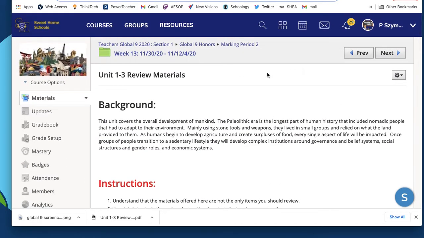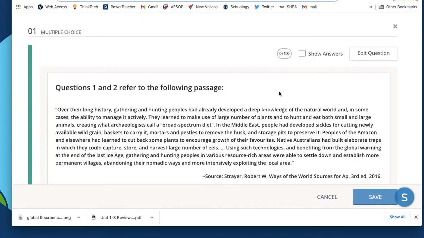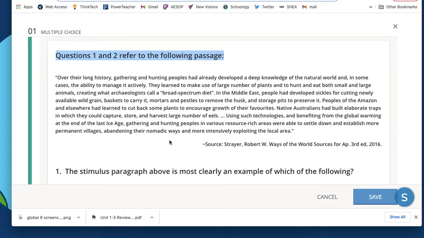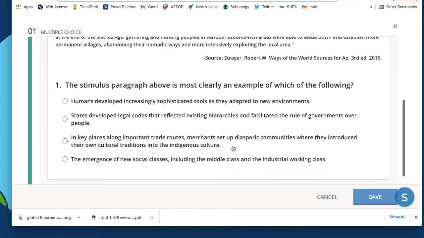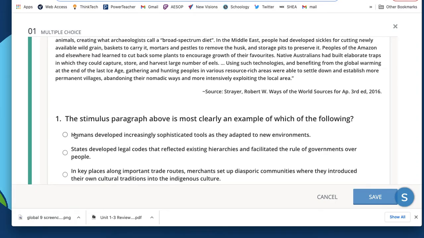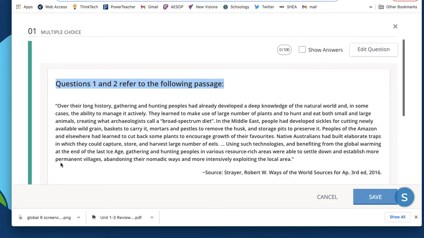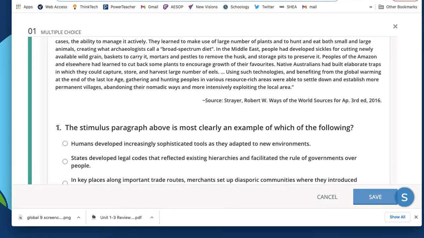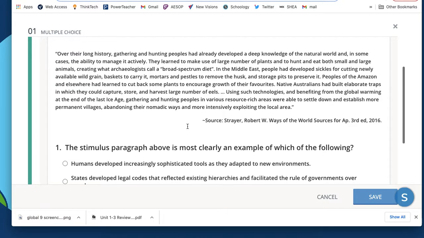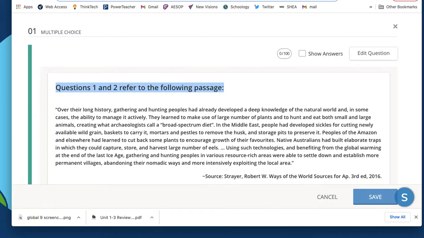So let's take a look at one question together just to show you the stimulus-based question, how it's going to appear. So you'll see at the top, it's telling me that this question is going to refer to 1 and 2. And here's the passage. And then here's the question. You'll see the font changes size a little bit. But as you go through and you click on each of the points here, you'll be able to move on. And if I went to the next question, because it's 1 and 2, it'll say the exact same thing up at the top, and then I'll see down at the bottom number 2 with whatever question that happens to be. So that's a little bit about the stimulus-based question.